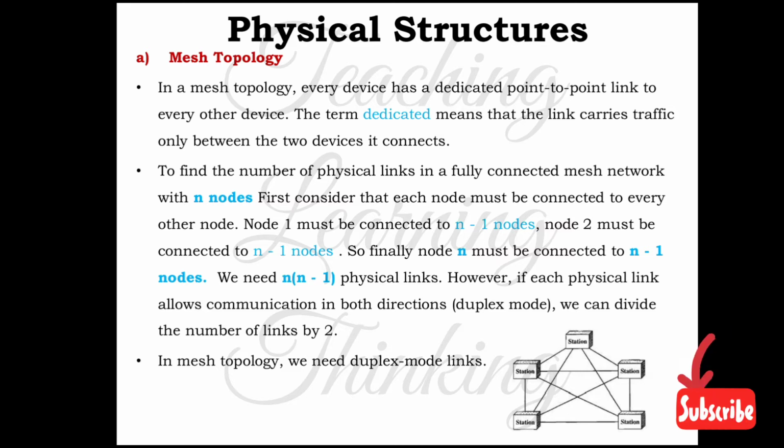Node 1 must be connected to n-1 nodes, node 2 must be connected to n-1 nodes, and finally node n must be connected to n-1 nodes. So we need n into n-1 physical links.